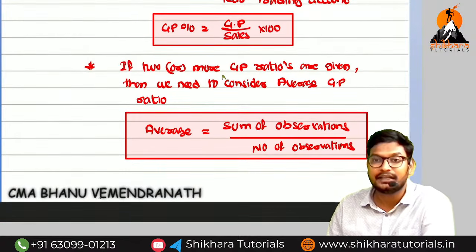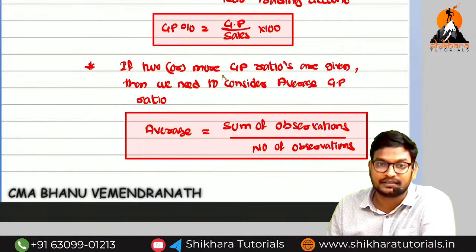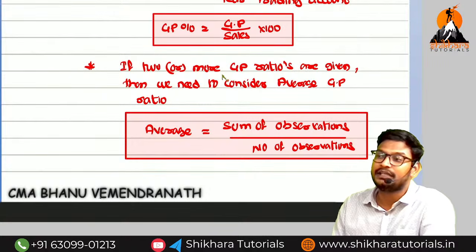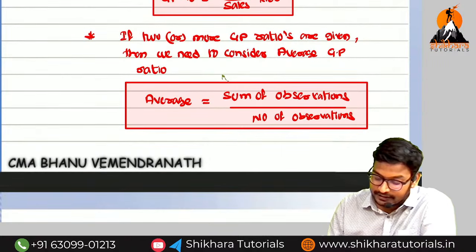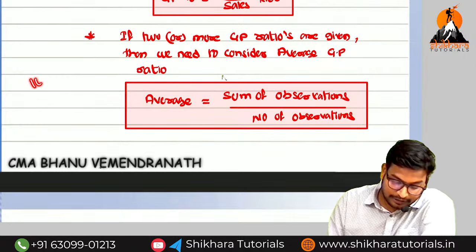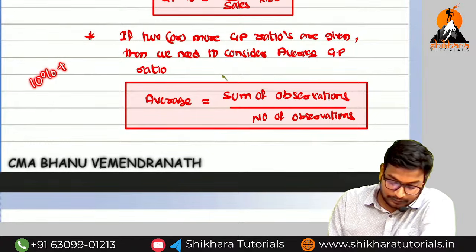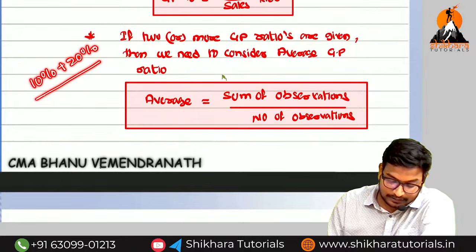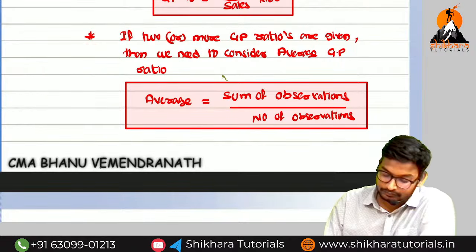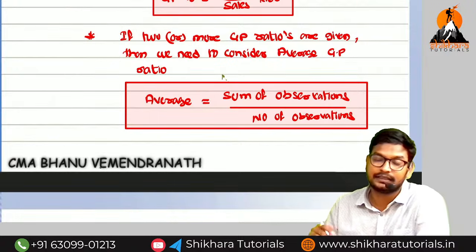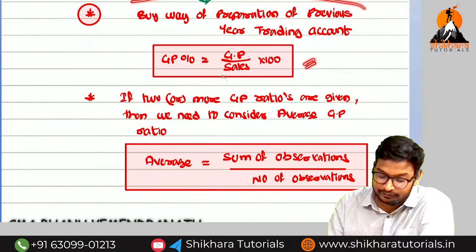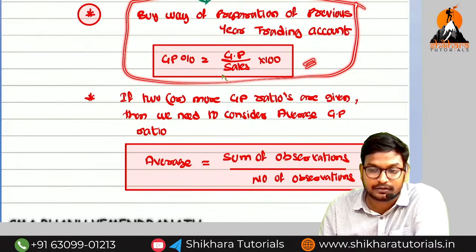And the next one: sometimes they will give two or more gross profit percentages. At that point, what do we need to do? We need to consider the average gross profit. What is the meaning of average gross profit? Average is equal to the sum of the observations divided by the number of observations. For example, they have given 10% and 20%. So 10 plus 20 divided by 2, that is 30 divided by 2, which is 15 percent. We can consider it like that, but from our examination point of view, they will concentrate on the first point.